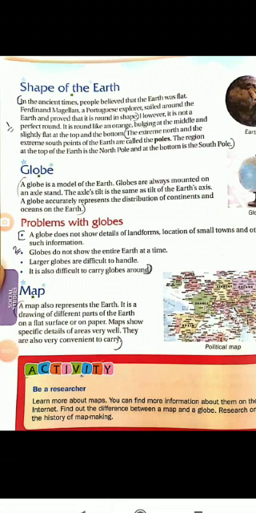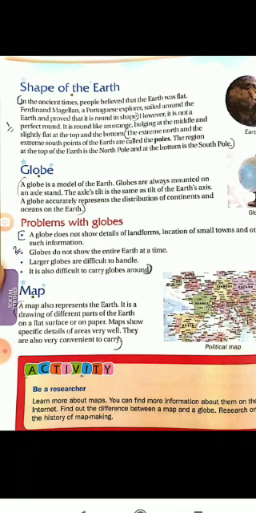Now here in this picture we can see the top point is the North Pole, at the bottom it is the South Pole, and the earth is divided by the equator into two parts. The upper side is the northern hemisphere, and the lower side is the southern hemisphere. Now Ferdinand Magellan started his journey at one point, and after many days when he returned, he came back to the same point. Hence it was proved that the earth is round, spherical in shape, and not flat.